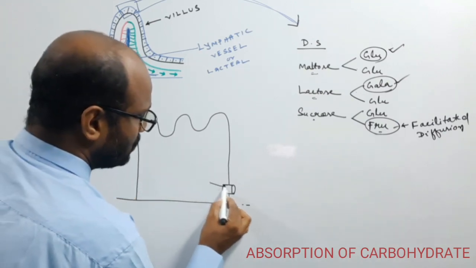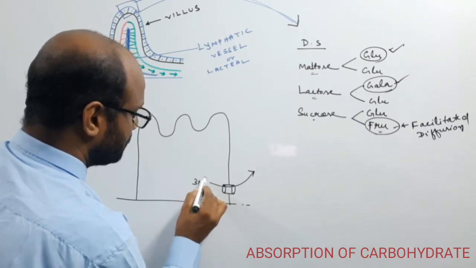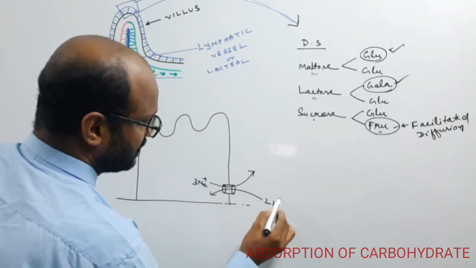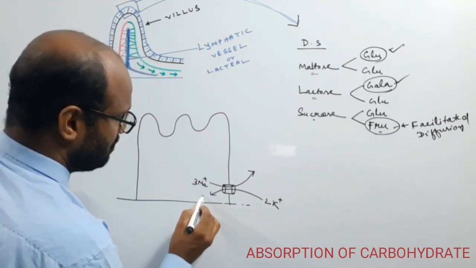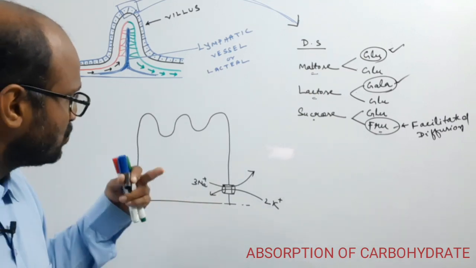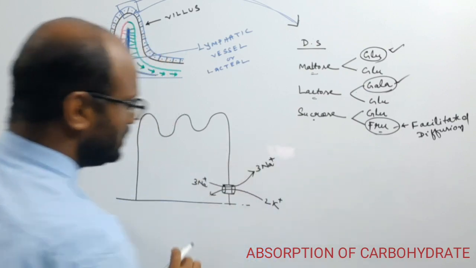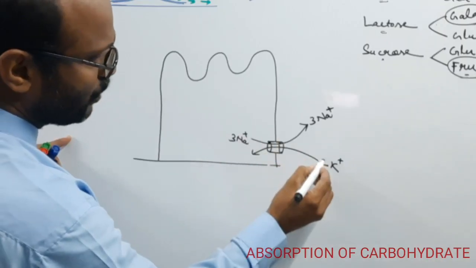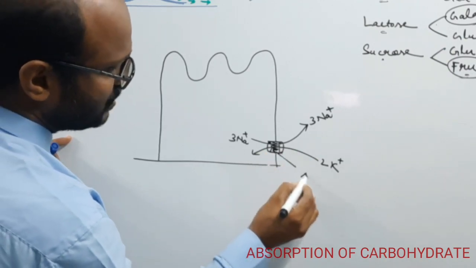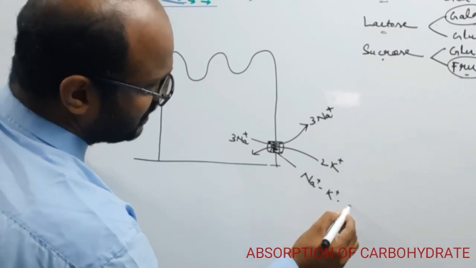It throws 3 sodium ions out and takes 2 potassium in. This channel is known as the sodium potassium transporter or channel.